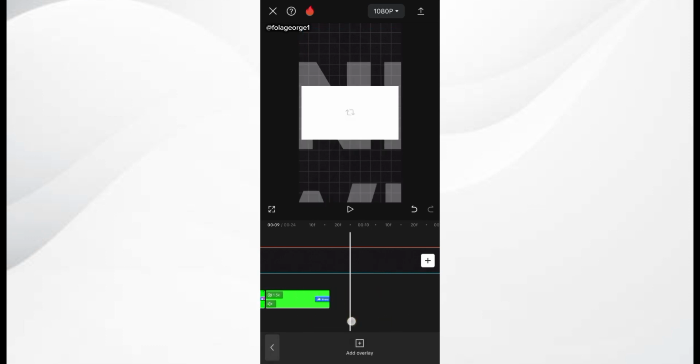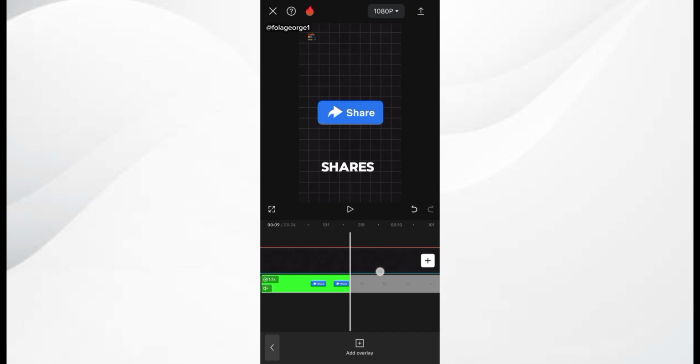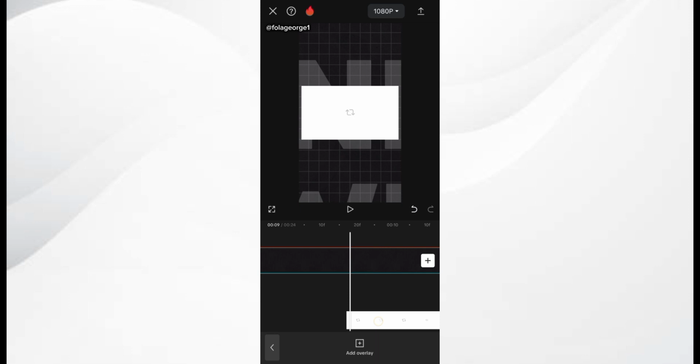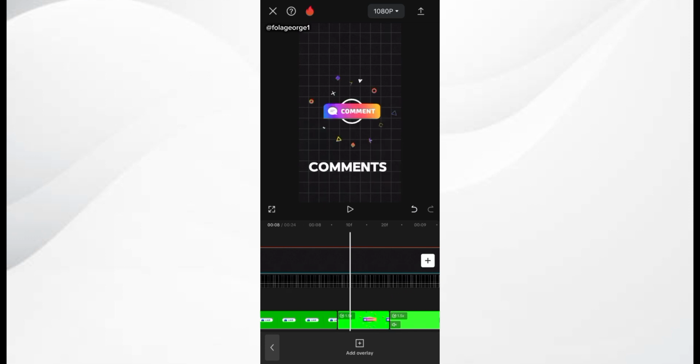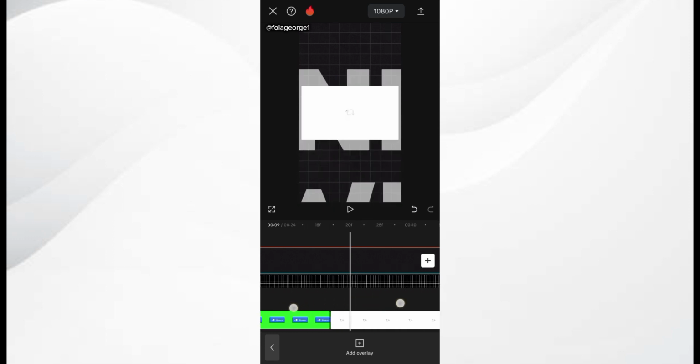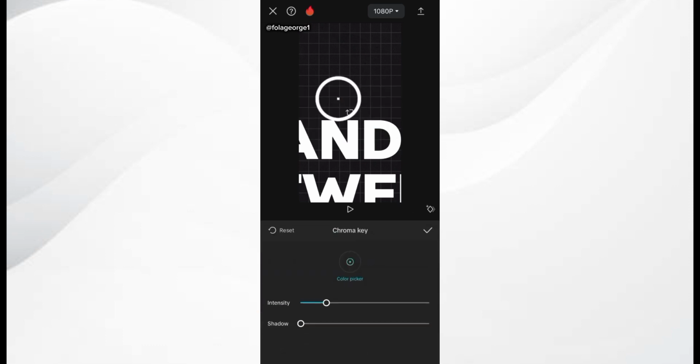So now the next text is going to be retweet. We locate the retweet animation, we take it just right above and close to the share animation. So I bring it up a little bit and place it side by side with the share animation. I'm going to make a few edits on the retweet animation. So I click on remove BG, chroma key, select the color picker tool and increase the intensity in such a way that the retweet is still going to be visible to us.